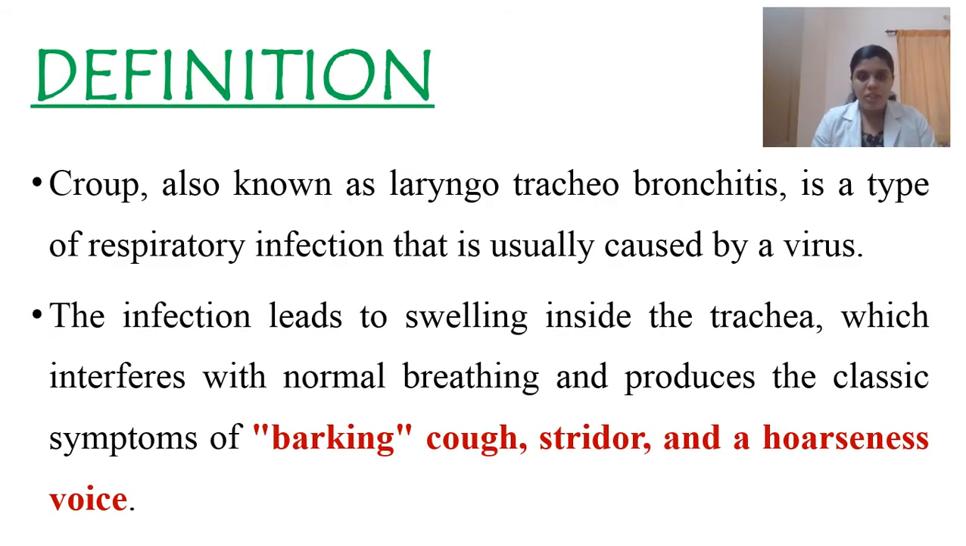So let's see the definition. Croup, which is also known as laryngotracheobronchitis, is a type of respiratory infection that is usually caused by a virus. As a part of the inflammatory process, this leads to swelling inside the trachea, and this swelling may interfere with the normal breathing of the individual. This leads to classic manifestations like barking cough, stridor, and hoarseness of the voice.